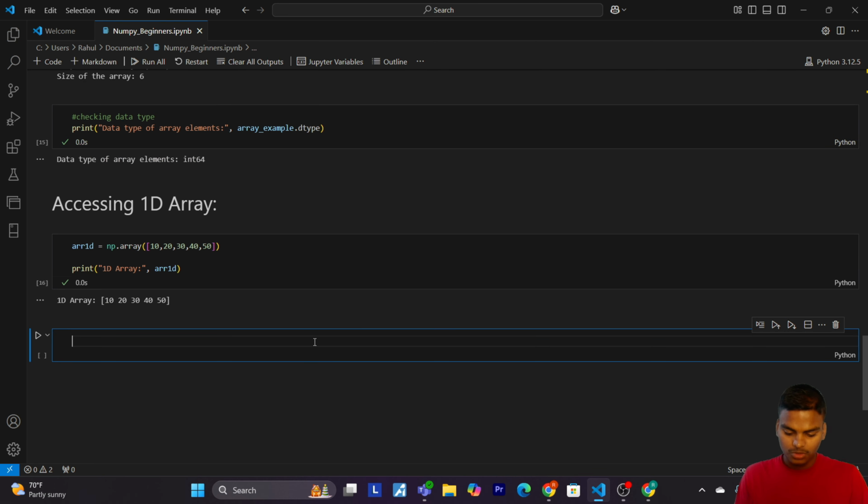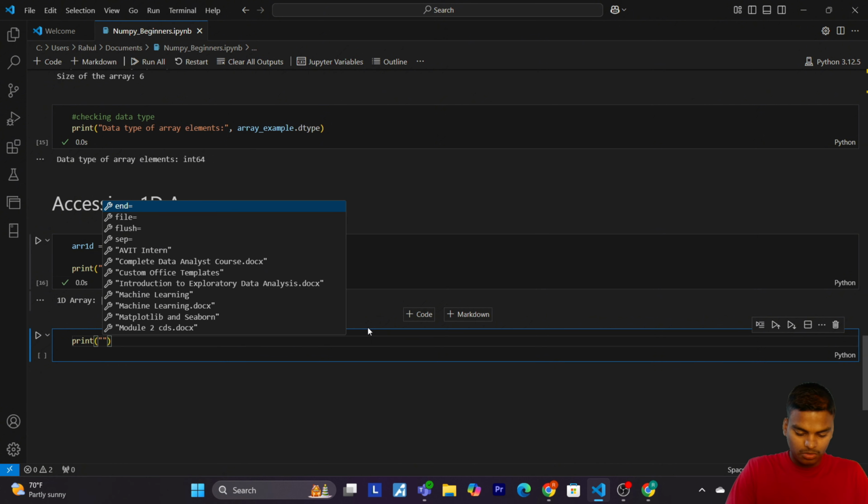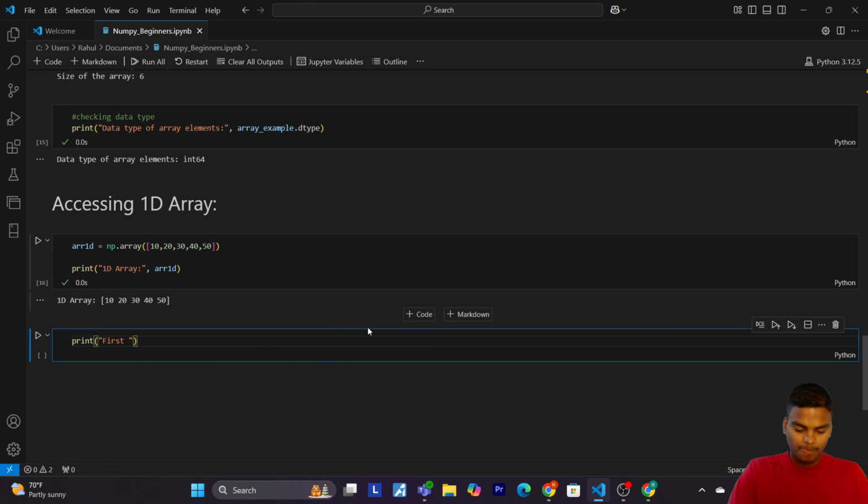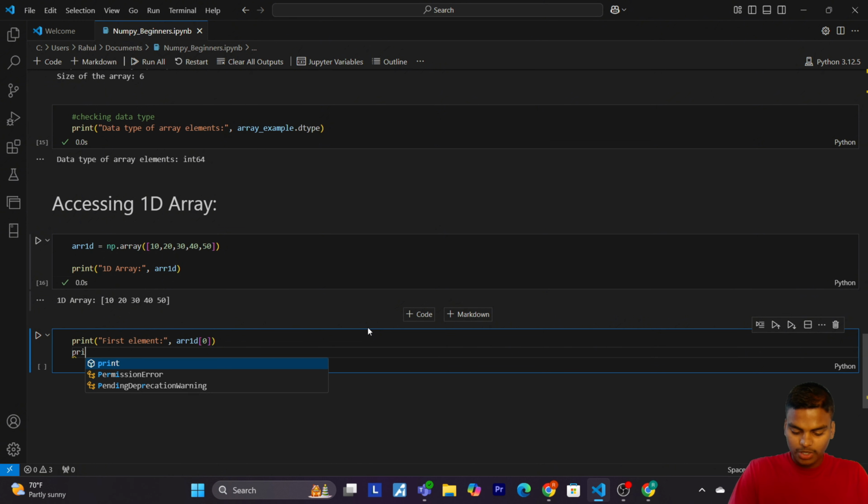Okay. So for this, let's write the code. Print first element. Now pass the index 0. I also want to print the last element.